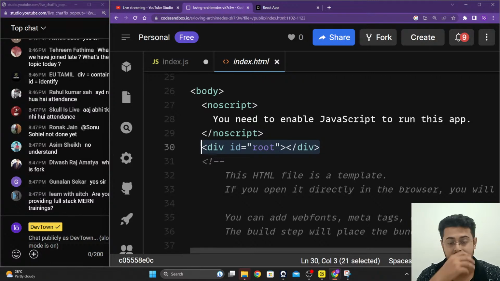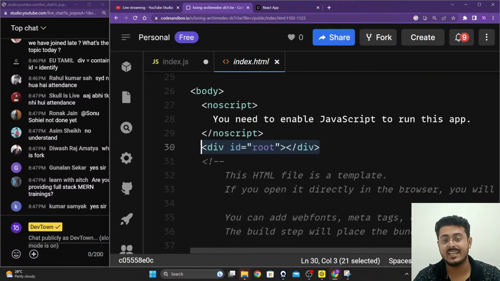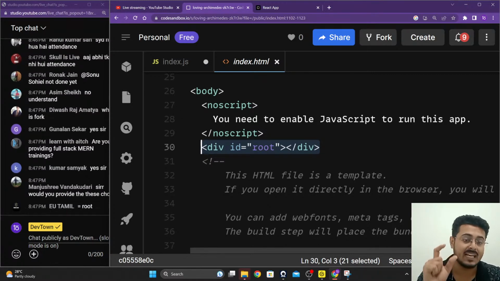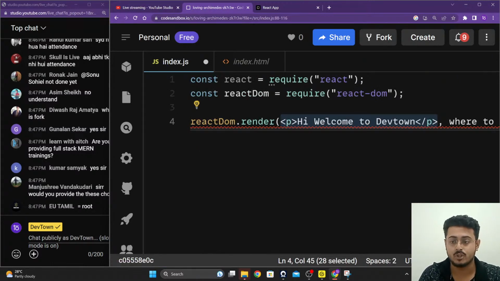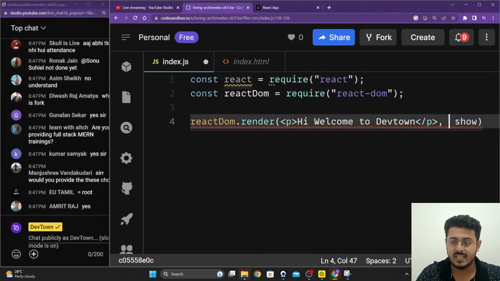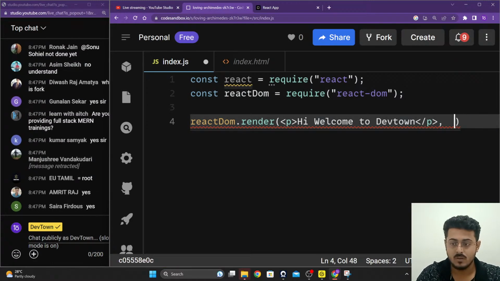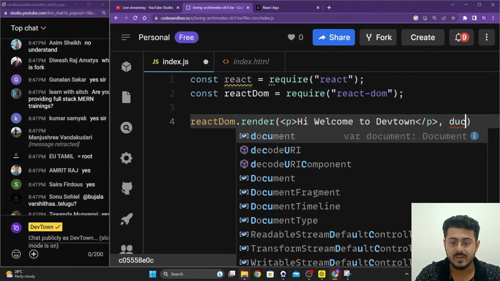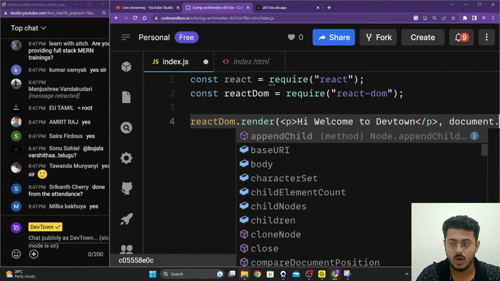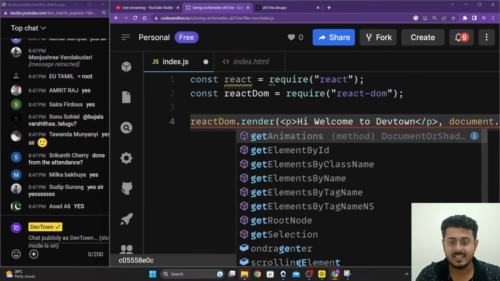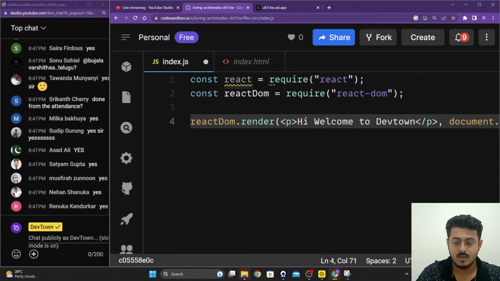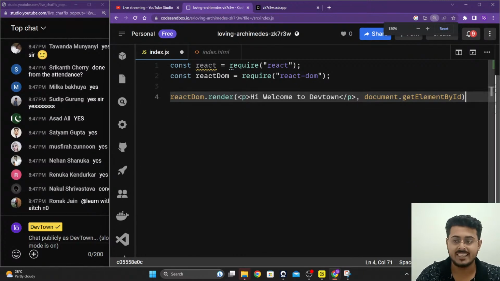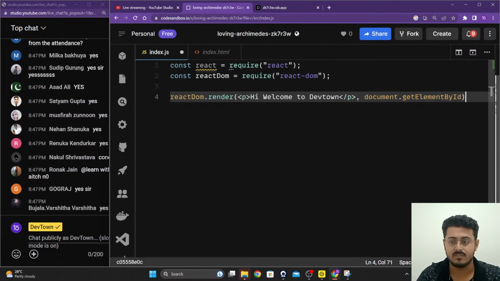Are you guys able to understand it? Please let me know. This index.html file, the technical term for that is a document. So I'm going to say inside of my index.js where to show it. I'm going to tell it document dot getElementById.